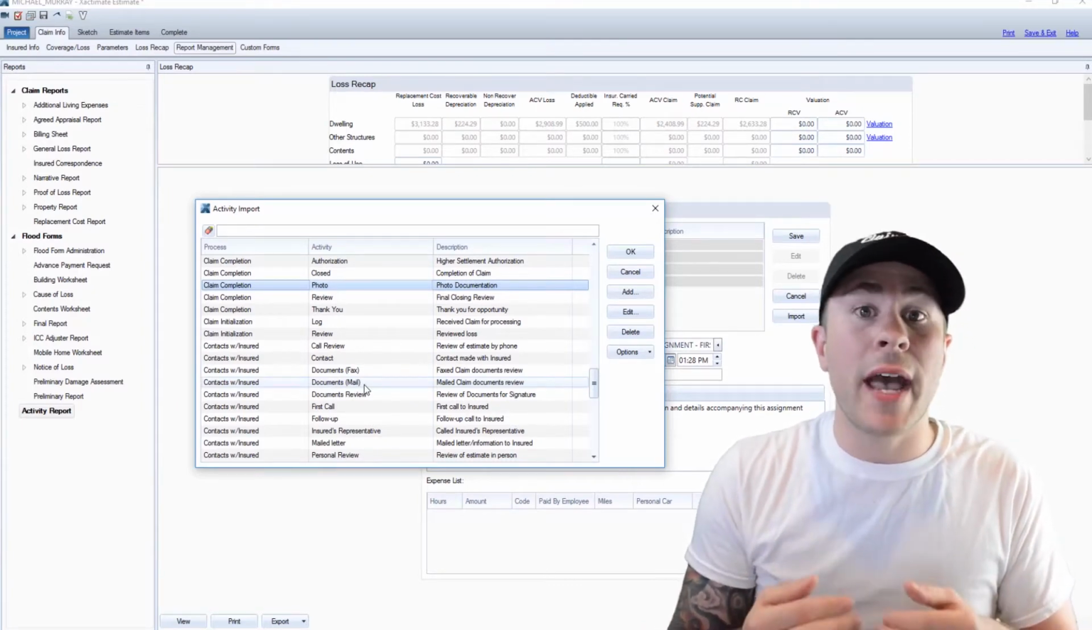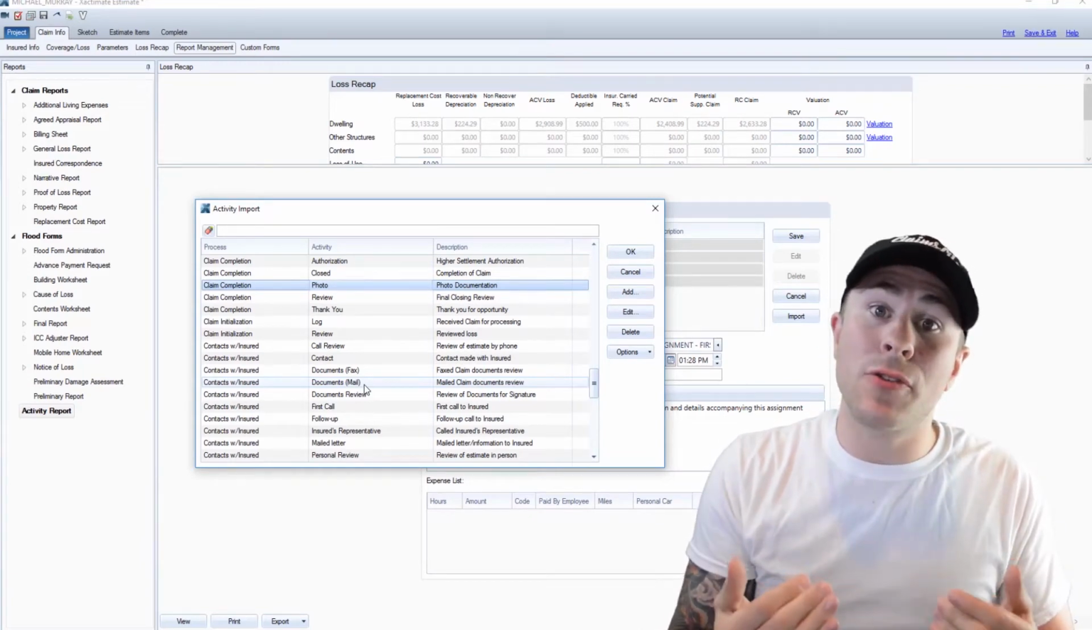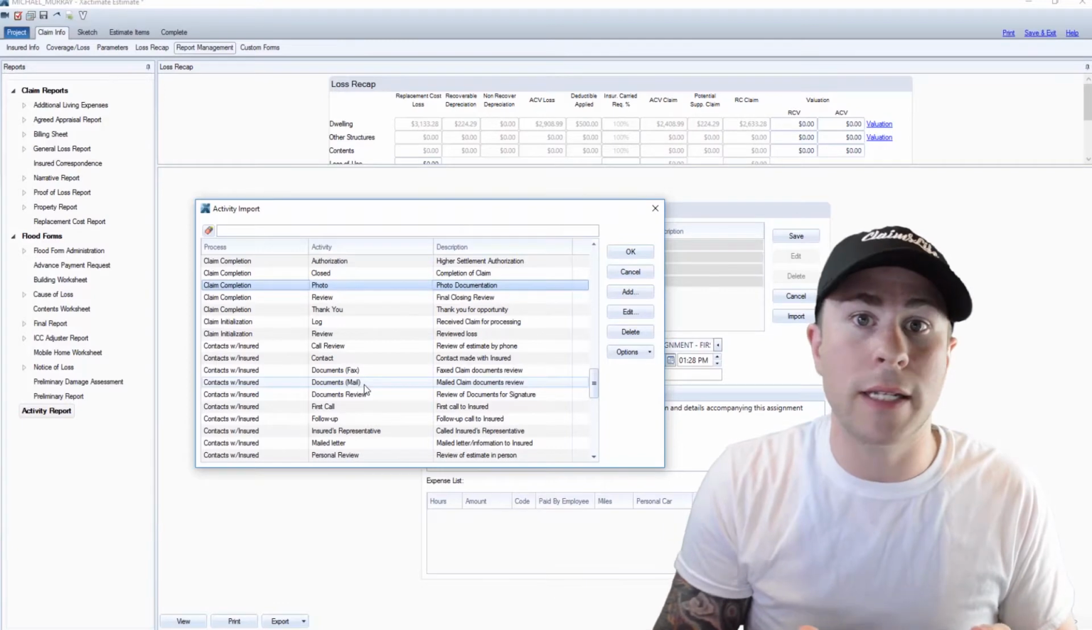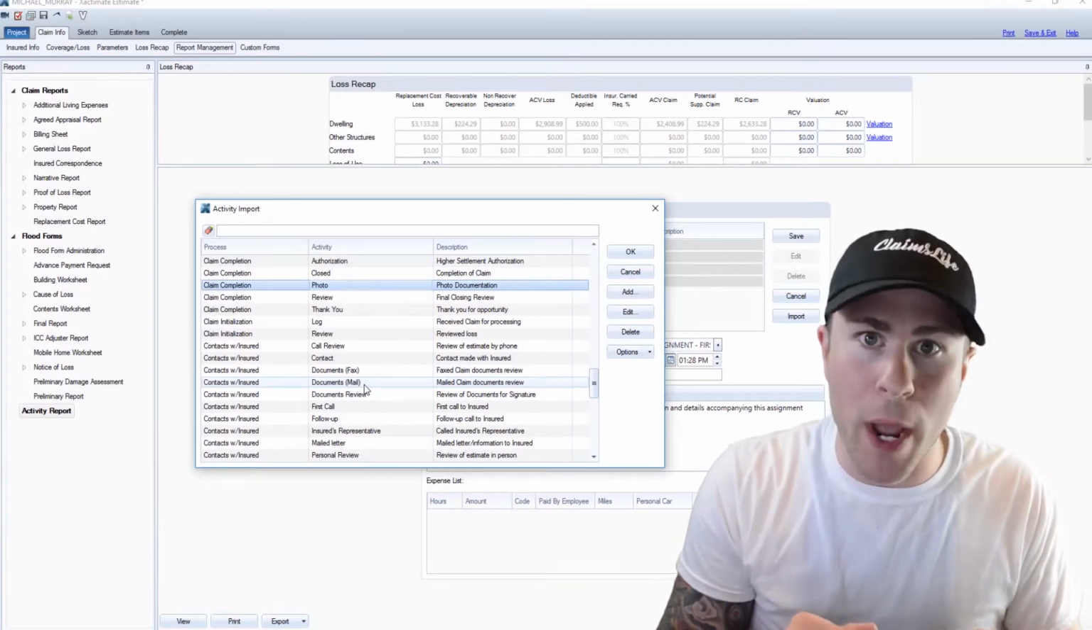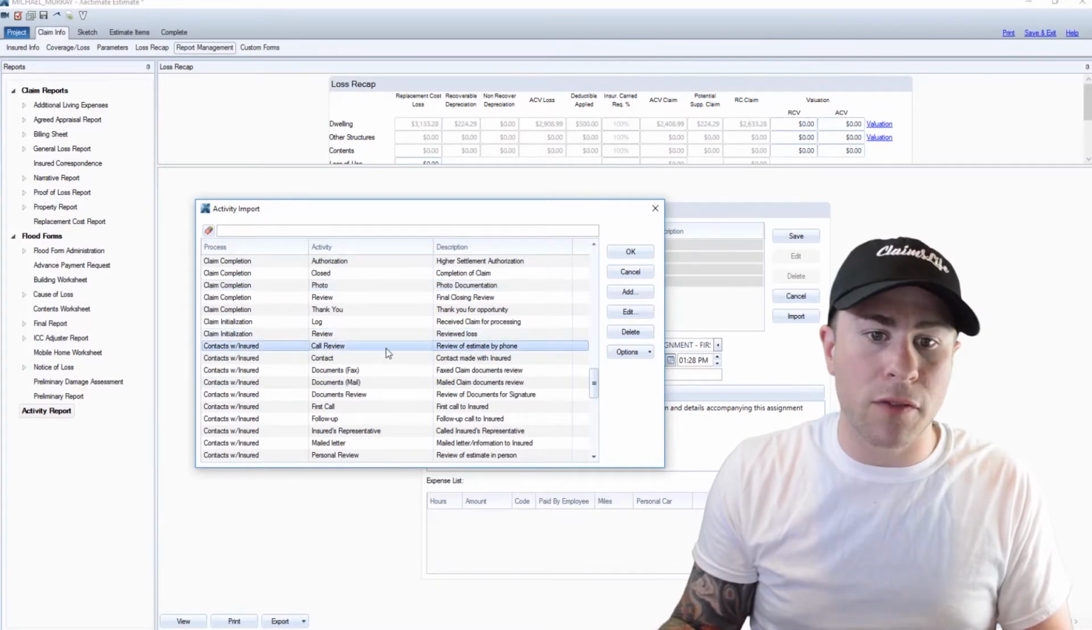Now let's think of a scenario right here. Let's just say that you got a claim, you called up, spoke with the insured, and scheduled an inspection for January the 1st of, let's just say, 2011 at 1 p.m., right? All right, so let's log in our notes. Certainly Xactimate thought of this for us.